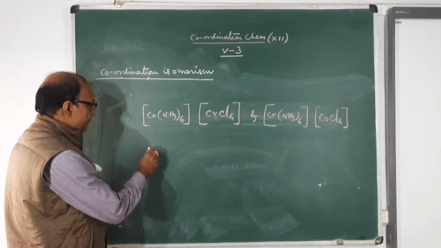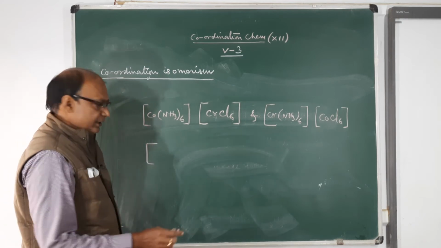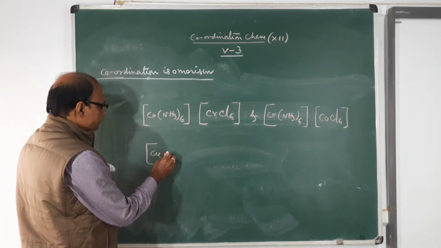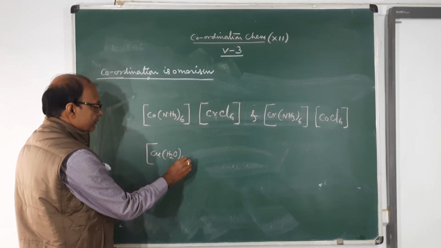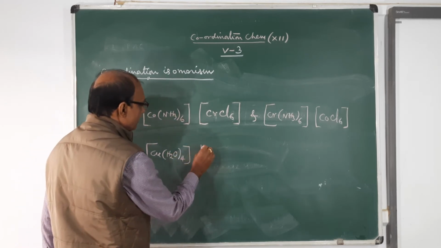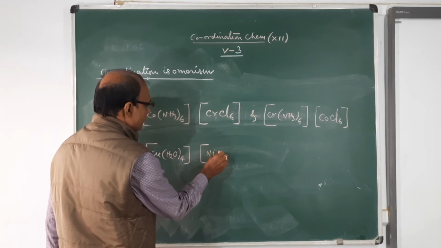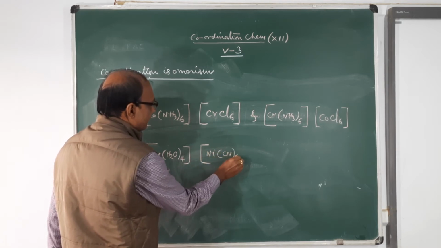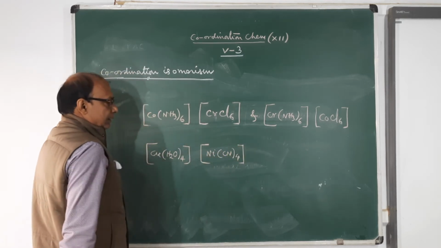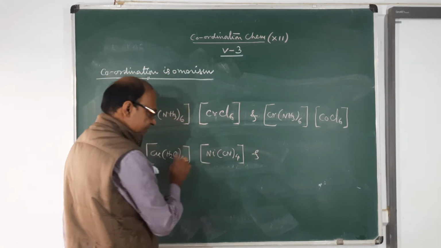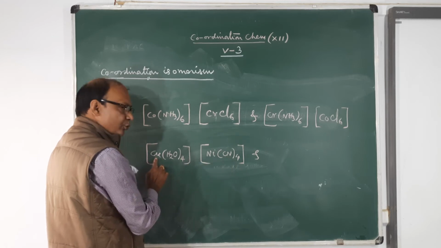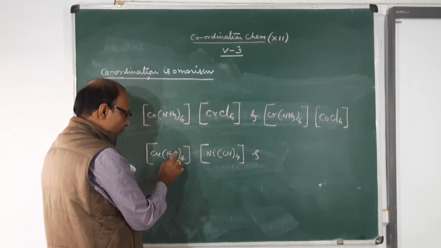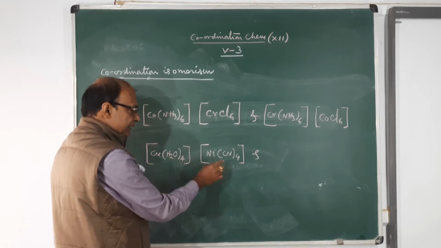So I have constructed a pair of coordination isomers with coordination number 6. Now I am constructing a pair of coordination isomers with coordination number 4. This one and this one. And just exchange it: the CN ligands will come to copper, and the water molecules will come to nickel.